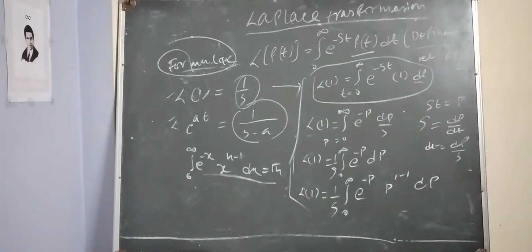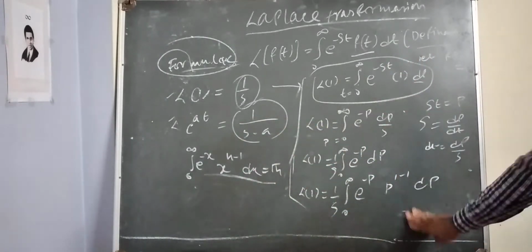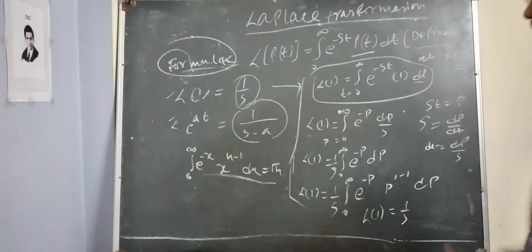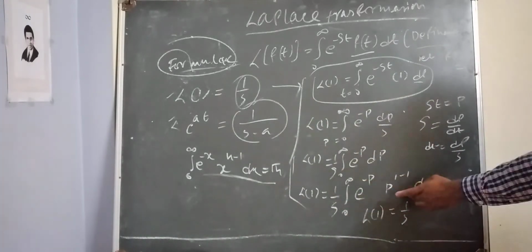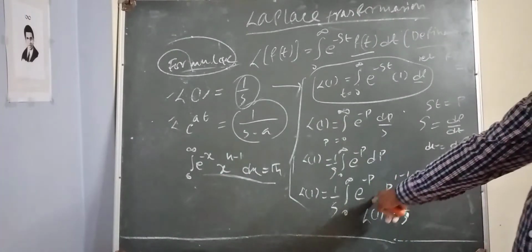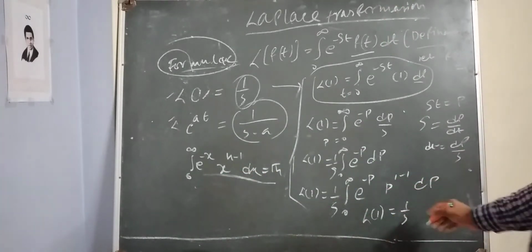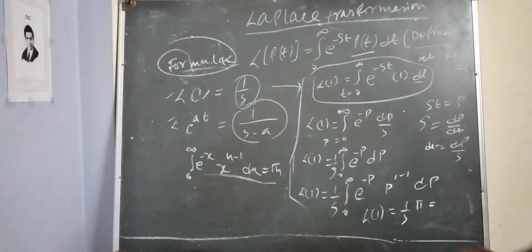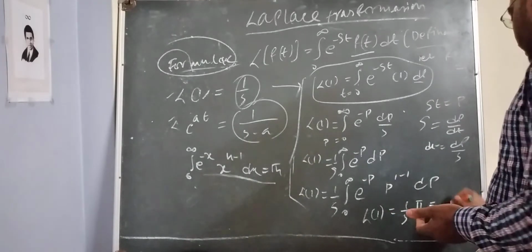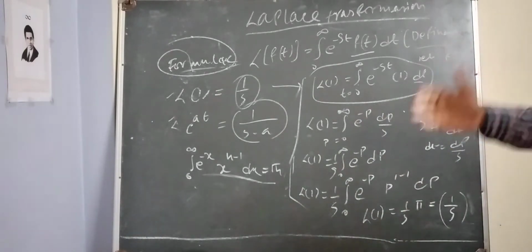So see here, Laplace of 1 will be equal to 1 upon s times the integral from 0 to infinity of e to the power minus p, p to the power 1 minus 1. If we compare this with the gamma formula, e to the power minus x, x to the power n minus 1, with n equal to 1, gamma 1 will be there. The value of gamma 1 is 1 only. So Laplace of 1 is equal to 1 upon s. In this way, we may prove that Laplace of 1 is equal to 1 by s.